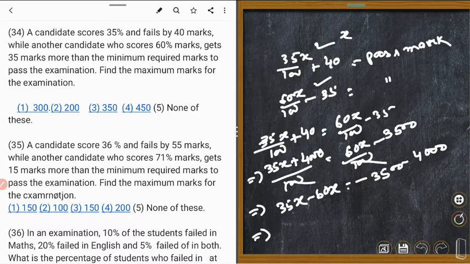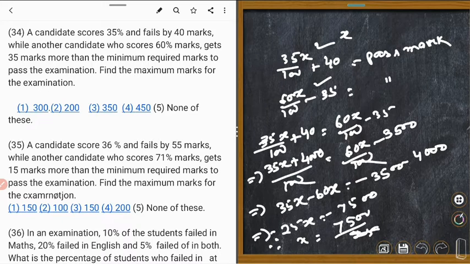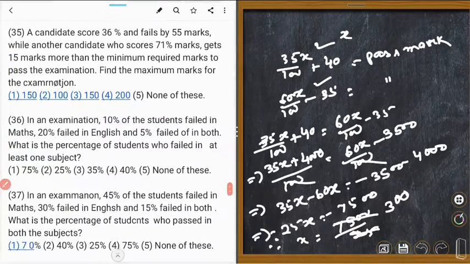Implies that minus 25x is equal to minus 7500. Therefore, x is equal to 7500 upon 25 is equal to 300. What did I say? 300. So total mark is equal to 300. Correct answer? Number 1. Which number? 34. So number 1 is correct. Could you understand it? Next one is 35.